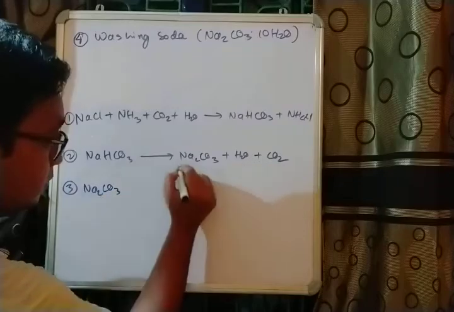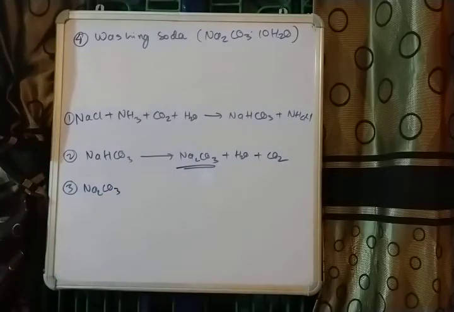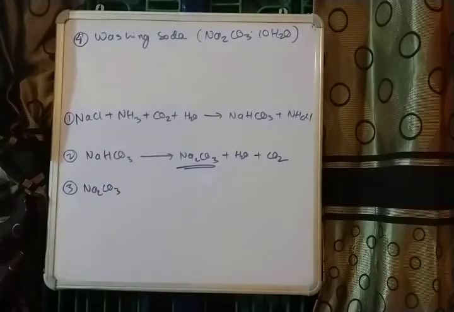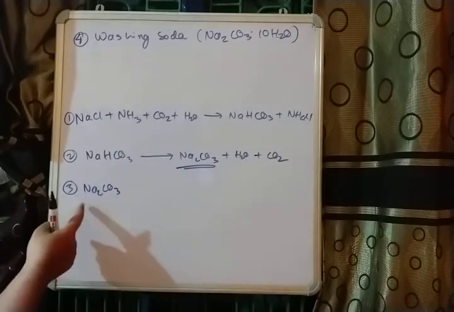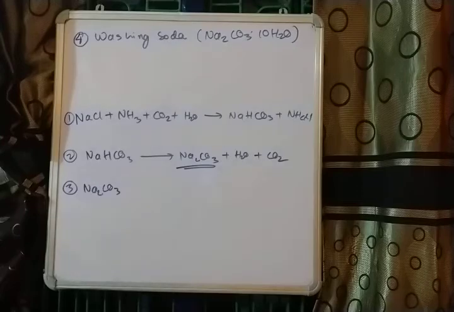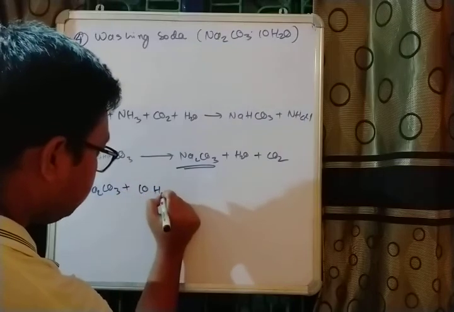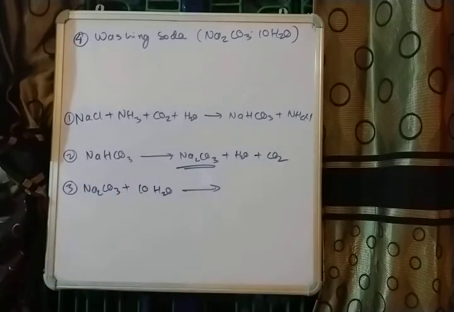See, this Na2CO3 which is formed is anhydrous. That means there is no water molecule present. This is totally dry. So what we will do is take this dry Na2CO3 and mix it with a lot of water. We will stir it, dissolve it, then heat it, and then let it cool.